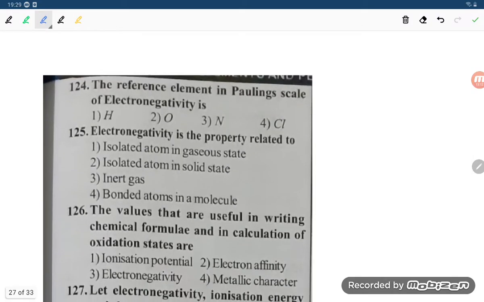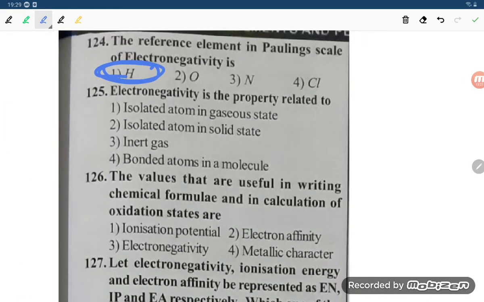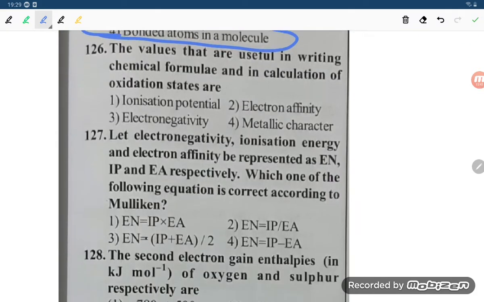Now let us move to question number 124. The reference element in the Pauling scale of electronegativity is hydrogen. Very straightforward question. You can read about the Pauling scale, student, or in tomorrow's lecture we will study it. The correct option is option number 1. Second one, electronegativity is a property of the covalent molecule. Like in HCl, the electron pair will move to the chlorine side. So this is a property of the bonded atom in the molecule.